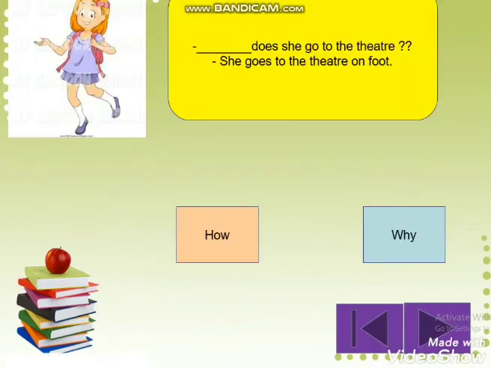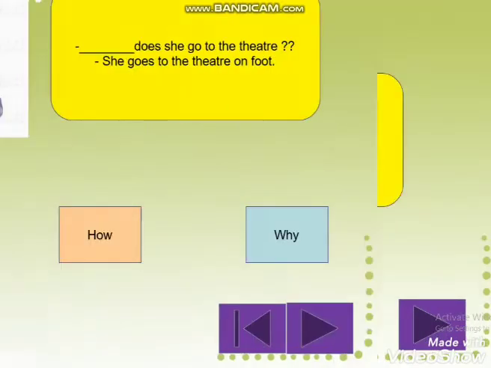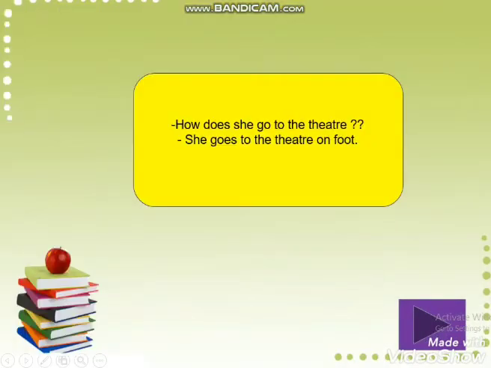It's mine. Does she go to the theater? She goes to the theater on foot. What should we use? How or why? What do you think? Excellent. We have to use how. So the question is, how does she go to the theater?